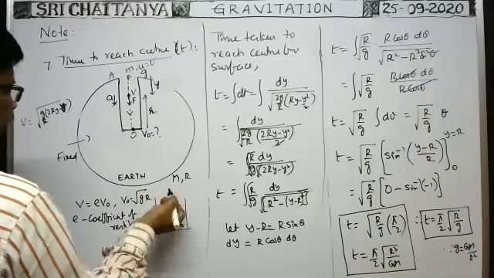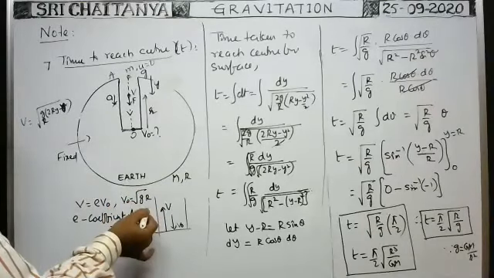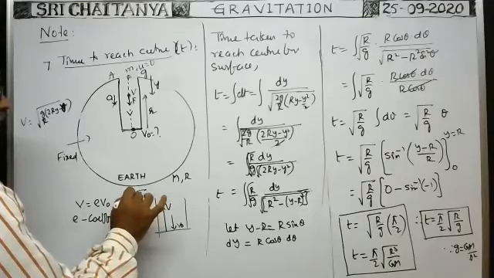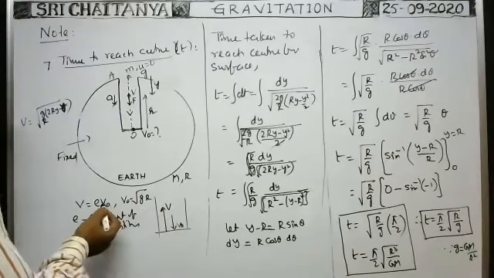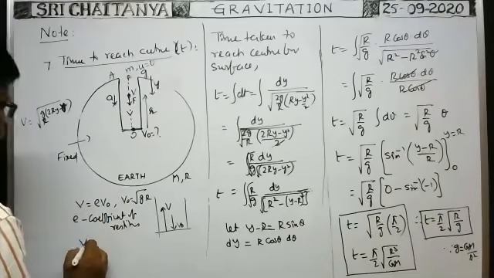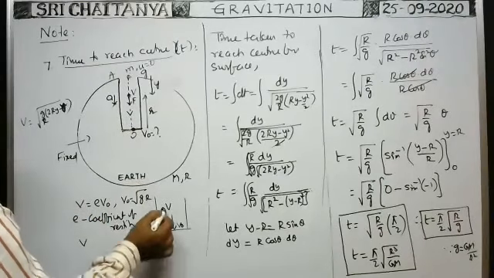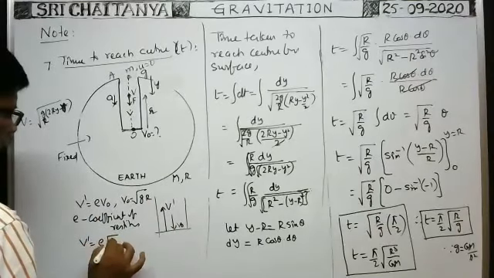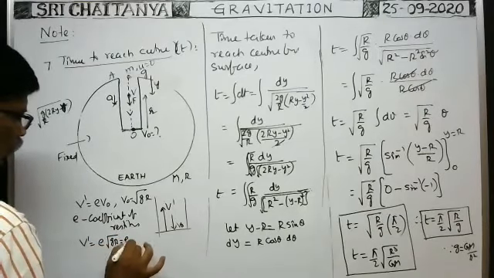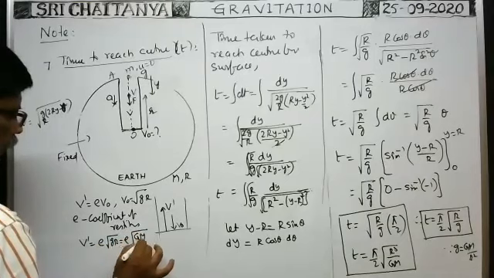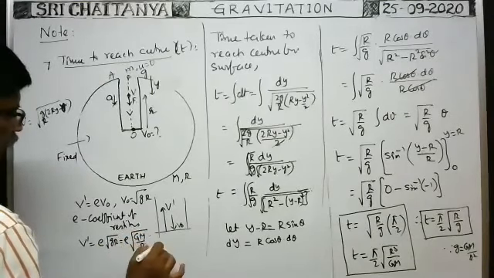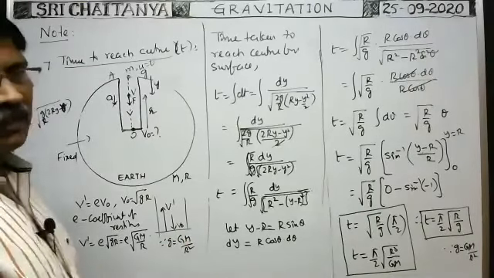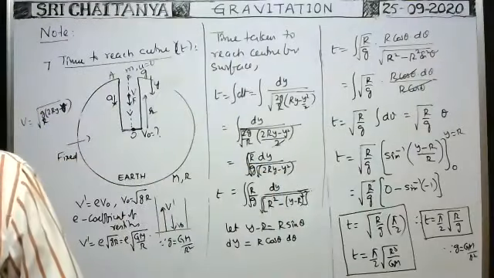You substitute g: small g can be written as GM by capital R square also. R square cancels, then root of GM by capital R. With what velocity it rebounds, or you say v dash, v dash is equal to E into v naught, which is E into root gR. That is equal to E into root of G capital M by R square into R. R square cancels, therefore root of GM by R, since small g is equal to GM by R square. So this is the way. Okay, yes, root gR. Right.